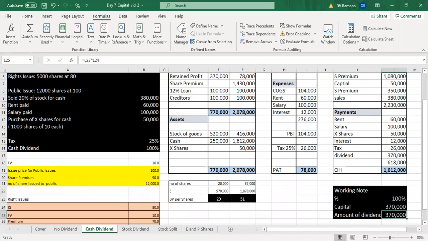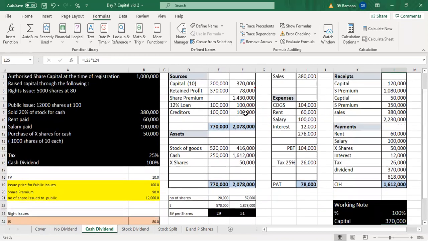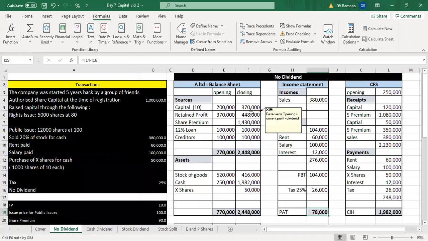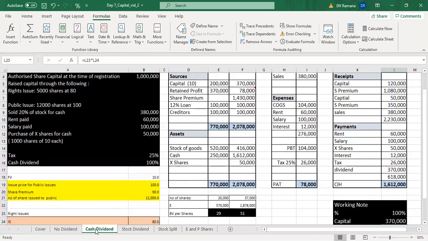And the retained profit was there, isn't it? We have a significant amount of retained profit at 448,000. So therefore they can distribute that. So if the company distributes dividend, then it is a cash outflow of 370,000, and the retained profit will reduce to the extent of the dividend distributed.